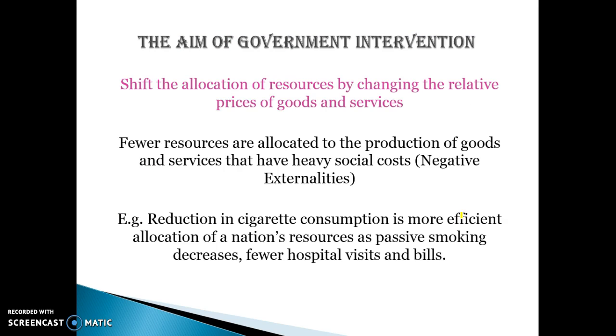So the aim of government intervention is to shift the allocation of resources by changing the relative price. Fewer resources are allocated to the production of goods with negative externalities, and more will be allocated to the production of goods with positive externalities, e.g. a reduction in cigarette consumption because it's taxed and has increased production costs, and therefore leads to fewer hospital visits, fewer bills, and less impact on third parties.